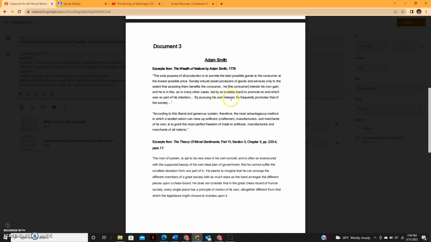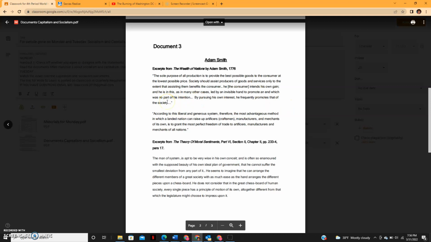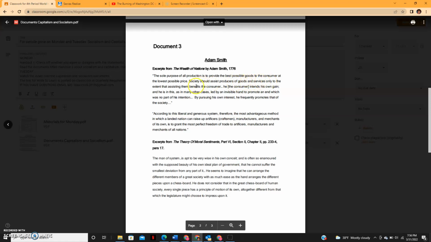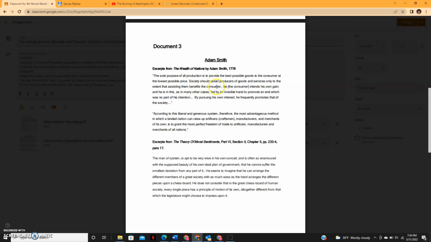So his own interest is buying something. If he's interested in a product and he goes ahead and buys it, then he is promoting that society, because society assists producers of goods and services only to the extent that assisting them benefits the consumer. So society assists the consumer by also assisting producers of goods.